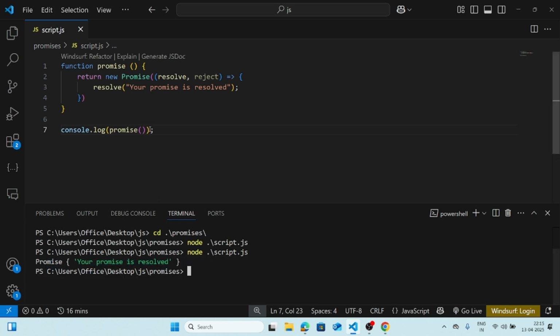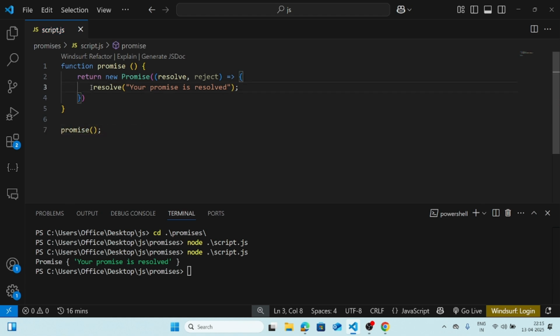What's happening is whenever I call this function, it actually returns me the promise. But what I need is the result of the promise. I don't need the promise or its state, I need the result of the promise.